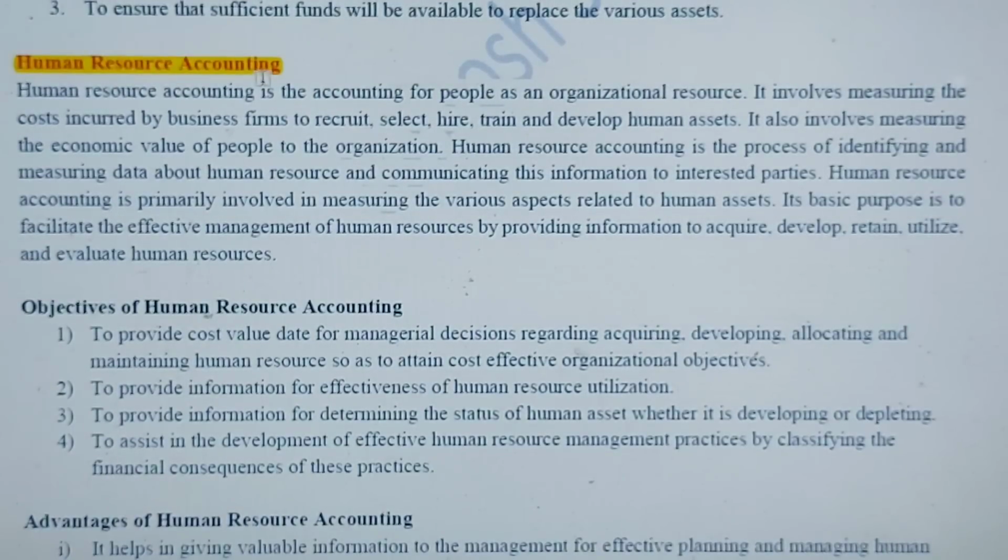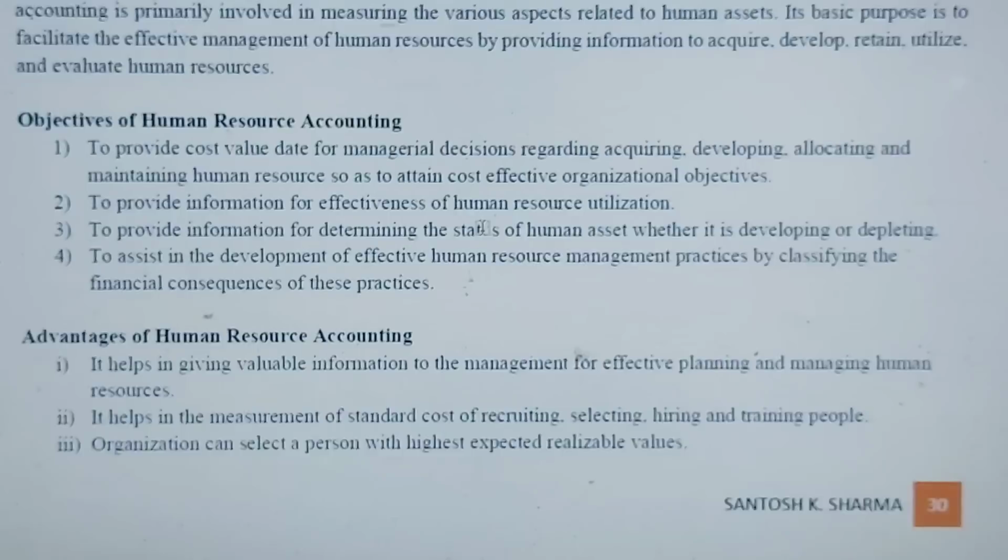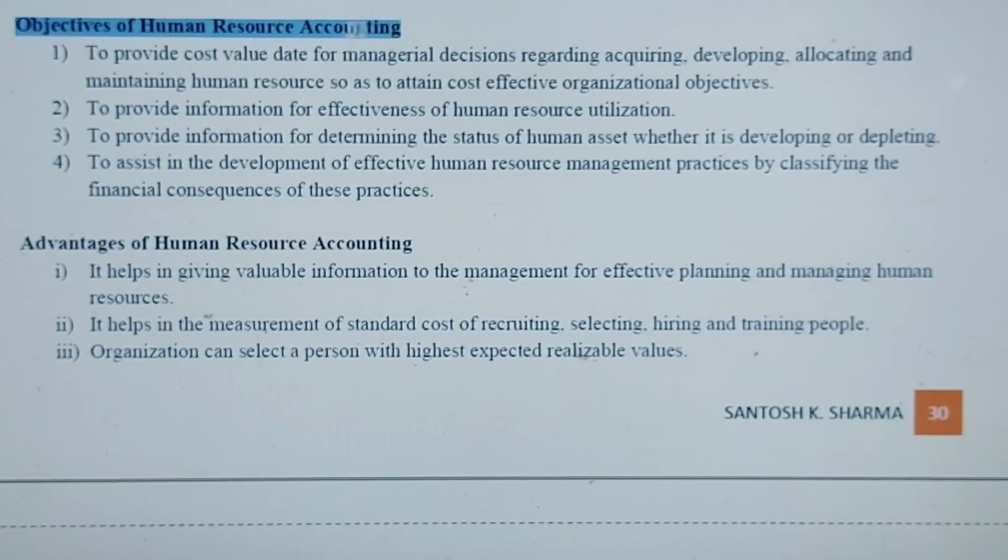आई मीन एज वी नो कि ह्यूमन रिसोर्स इज़ वन ऑफ द मोस्ट इम्पॉर्टेंट रिसोर्स इन एनी ऑर्गेनाइजेशन. सो द कॉस्ट इनकर्ड इन सिलेक्शन, हायरिंग, ट्रेनिंग, डेवलपमेंट ऑफ ह्यूमन रिसोर्स. So for that also we do a type of accounting which is called HRA or human resource accounting. And these objectives you can learn like objectives of human resource. Basically जो सबसे बड़ी objective होती है to minimize the cost. For that we prepare this type of accounting.